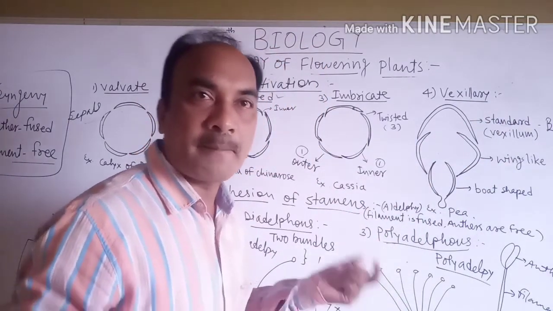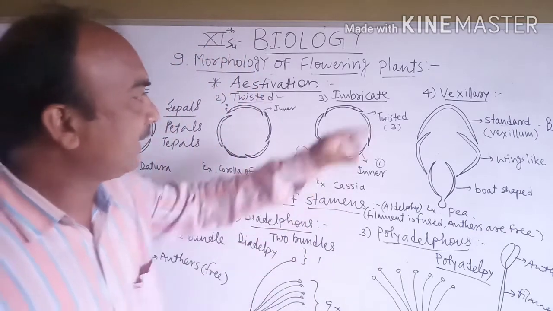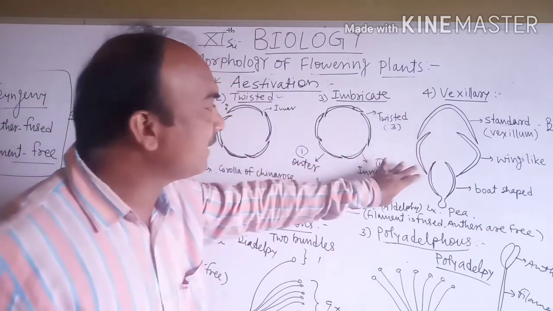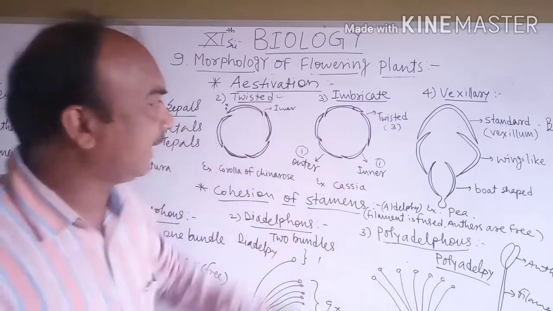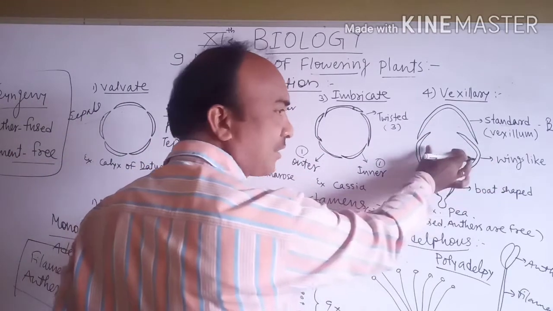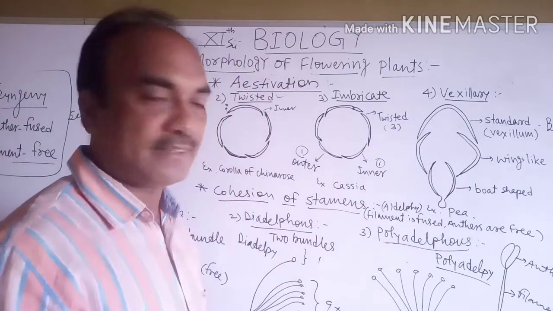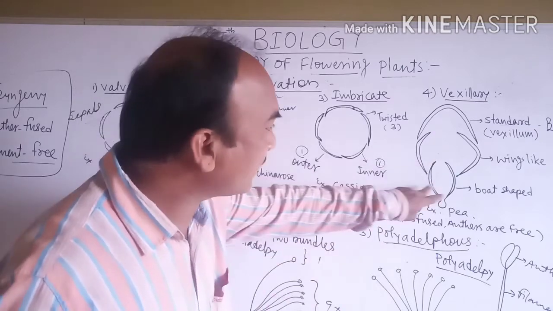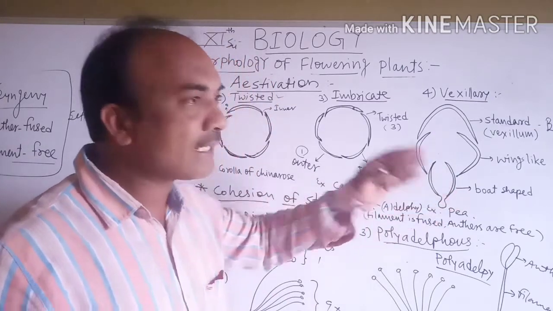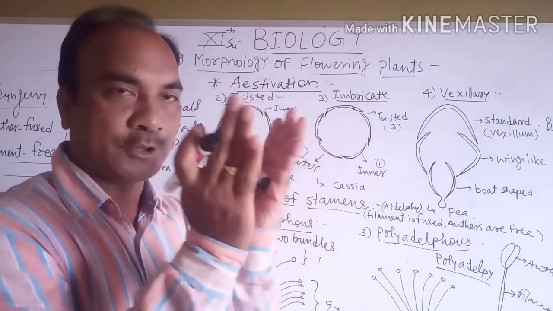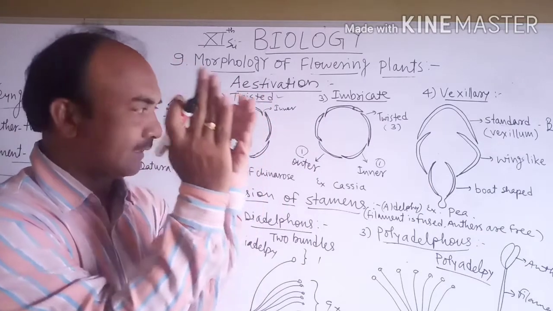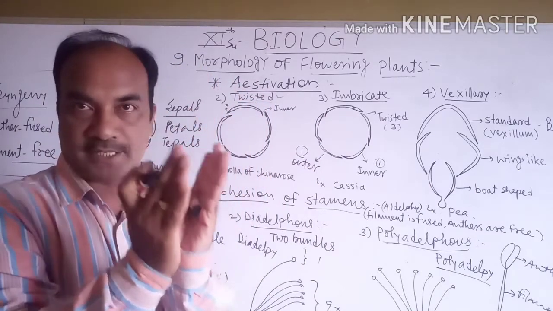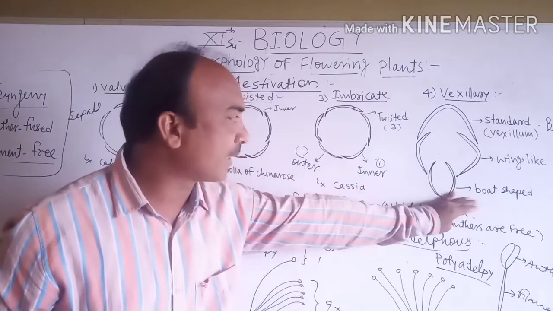Two petals are inner, or twisted, and they are a wing-like structure. And two are the innermost, and they are combined together. Look, like this, inner, and they are a boat-like structure. They are boat-shaped.